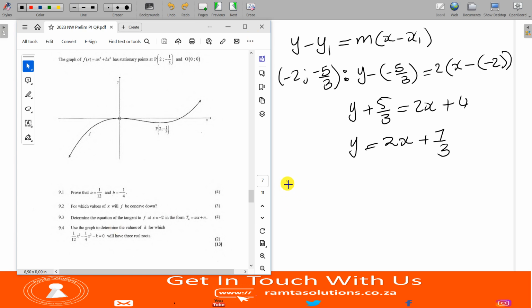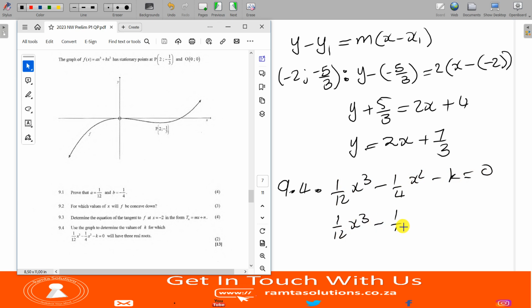It's okay to understand this question. Let me show you something. 1 over 12x cubed minus 1 over 4x squared minus k is equal to 0. We can write it like this. 1 over 12x cubed minus 1 over 4x squared is equal to k. This, you know it as your f of x. So f of x is equal to k. However, they say it should have 3 roots.